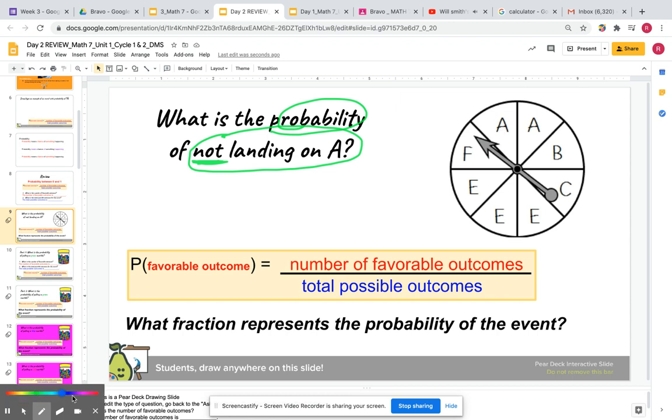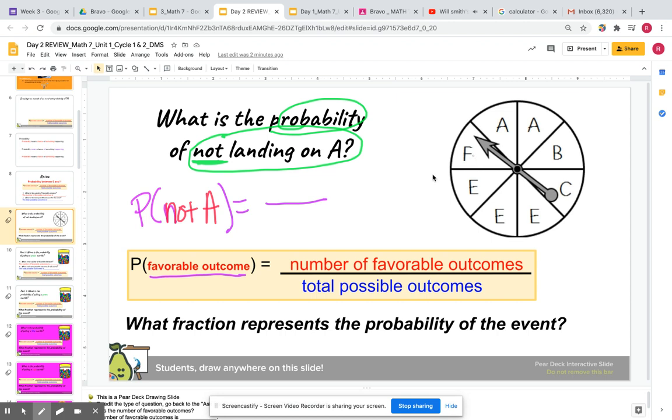Anyways, let me go ahead and write the equation for probability. We're looking for probability of not A. Let me actually write it in red, because that should be in red. Not A. Let me go back to purple really quick. So not A, and that's equal to a fraction. The numerator is the number of favorable outcomes. So right now we're looking for the favorable outcome of not A.